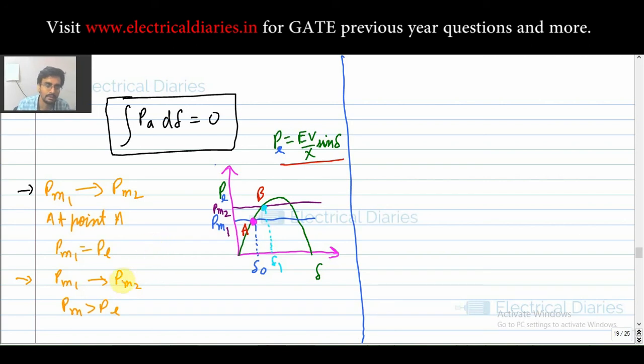But at point A suddenly your PM becomes greater than PE, so you have accelerating power, PA.